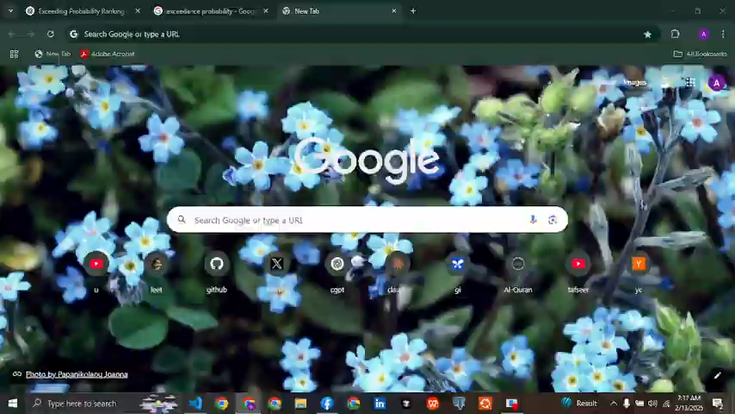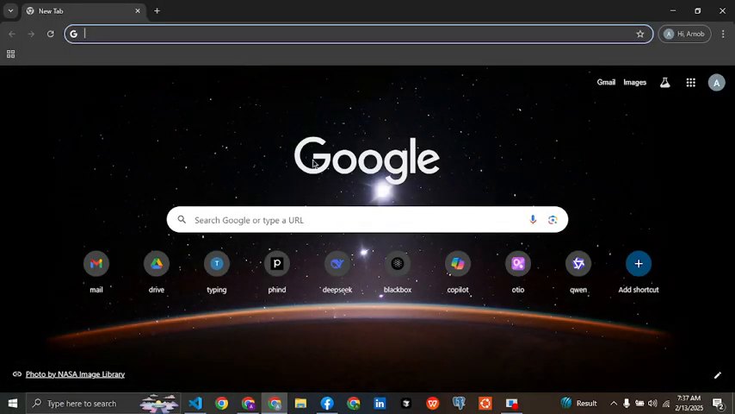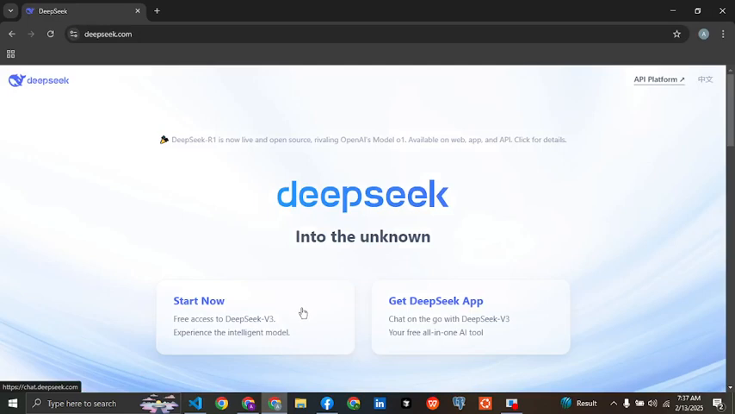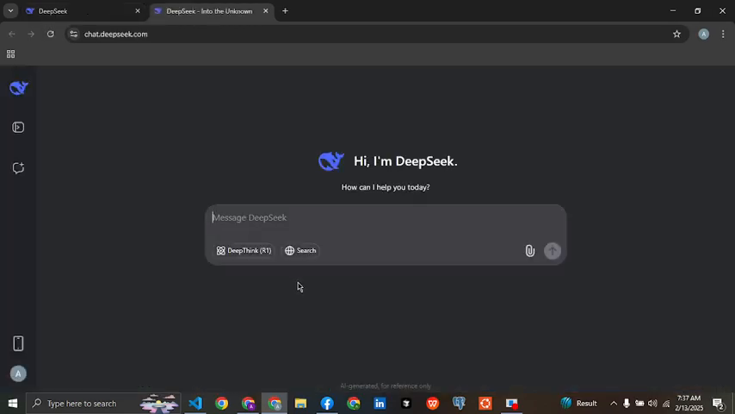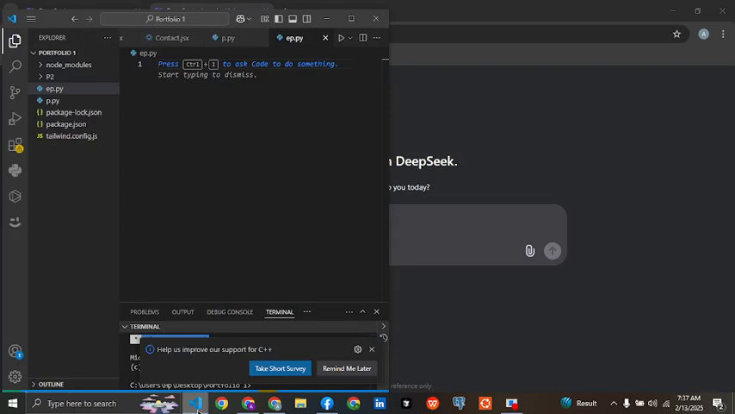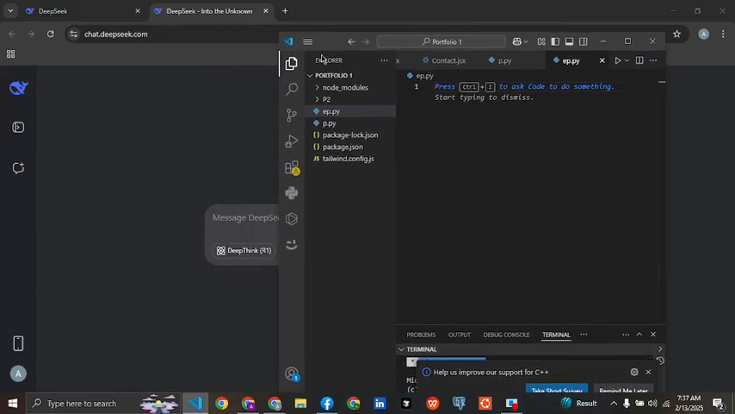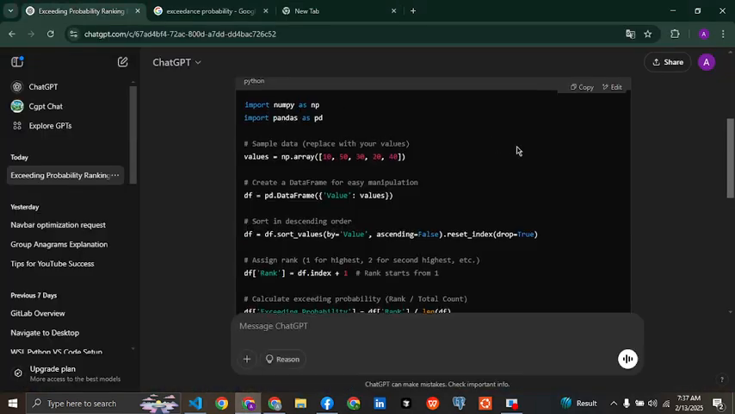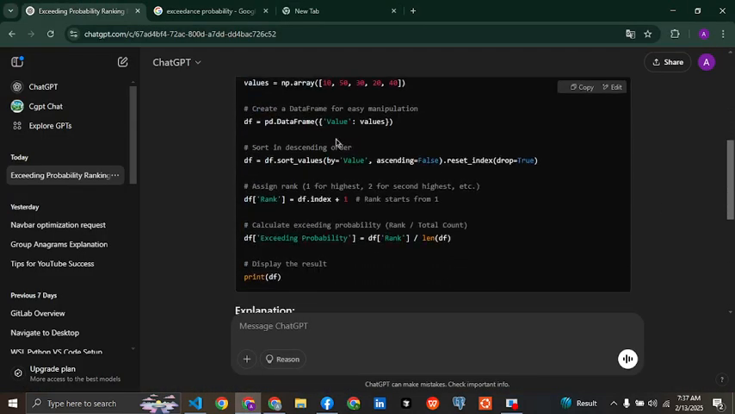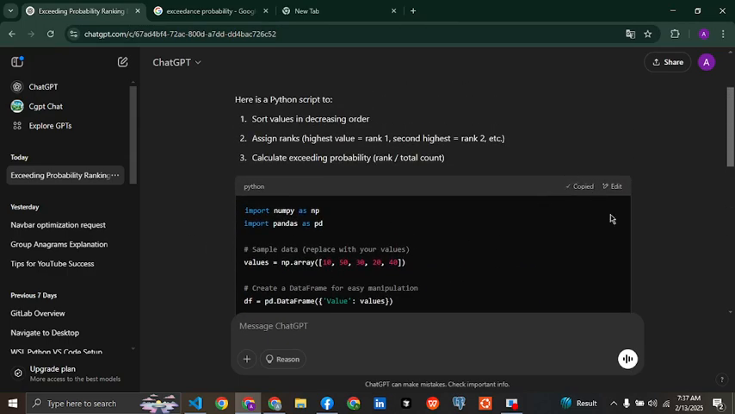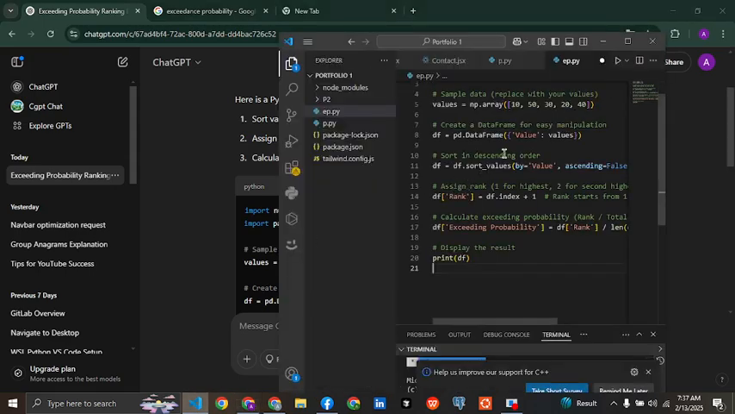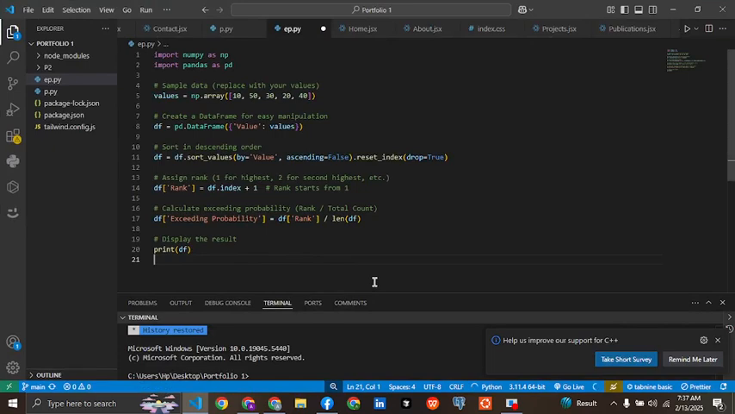Okay, if we go to DeepSeek now, I had an exceedance probability code. There is an exceedance probability code that is generated by ChatGPT, as you can see here. So let's try to run it. If we run this code, let's see what it gives us.